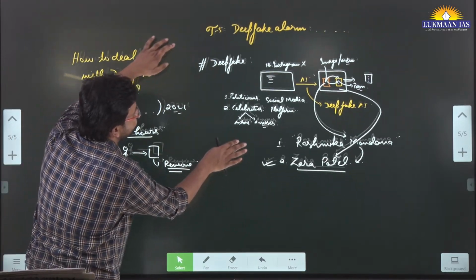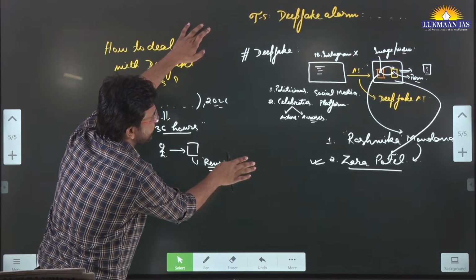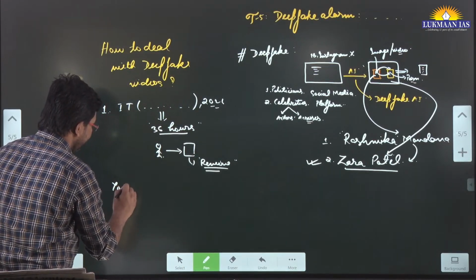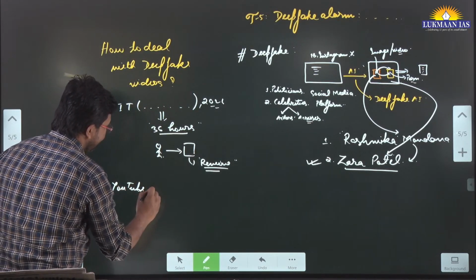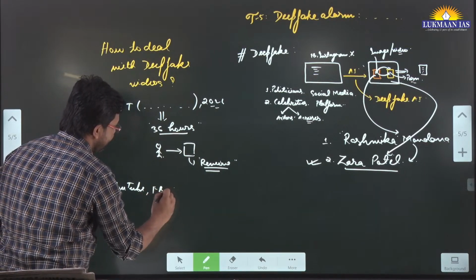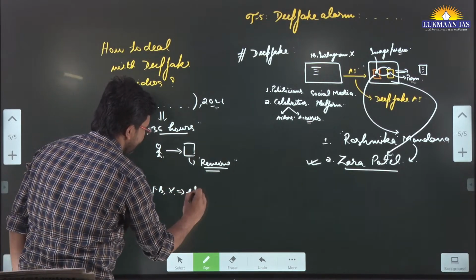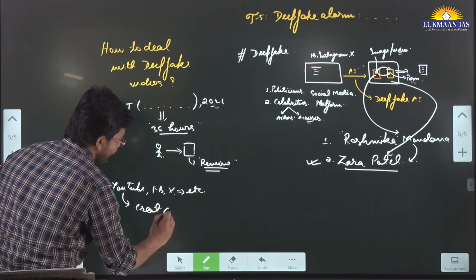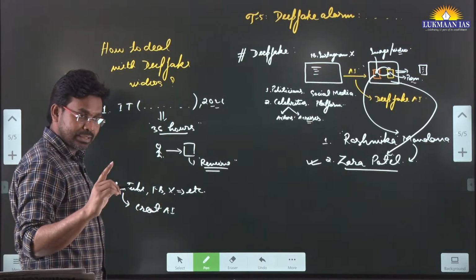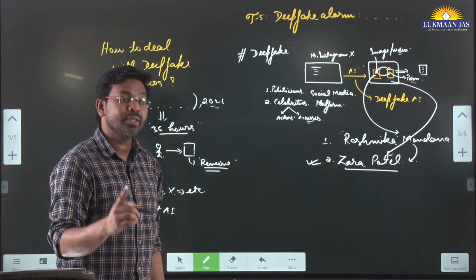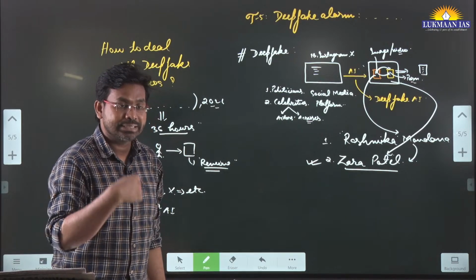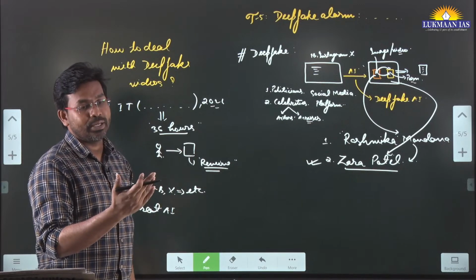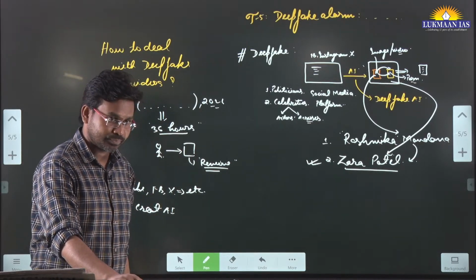For example, in this article they have said social media platforms can be YouTube, Facebook, Twitter, etc. So what they can do is create an AI system that is capable of identifying whether the video being uploaded is a deepfake video.